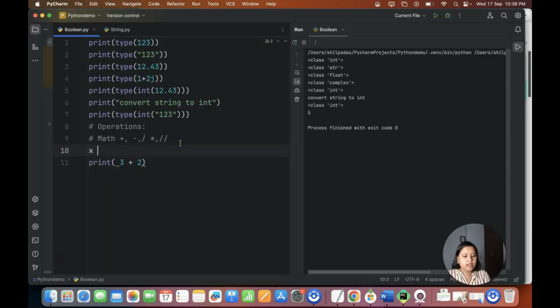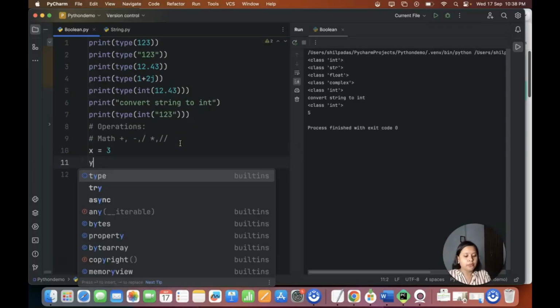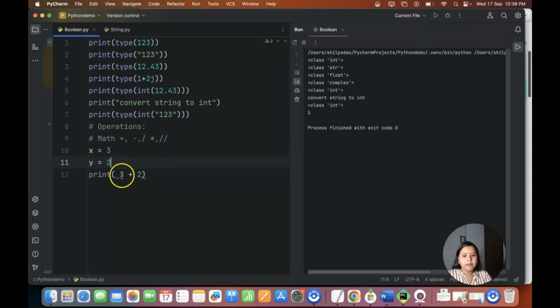Now let's say x is 3 and y is 2, right? So instead of 3 plus 2, I will do x plus y. What will be the result? It will be the same. Now let's say I am doing "3" and I am doing "2" as strings. What should be my result with x plus y?